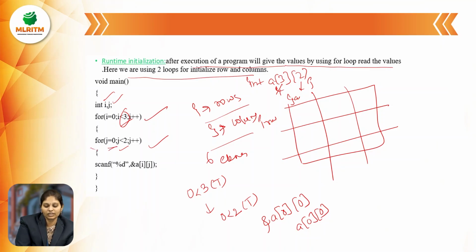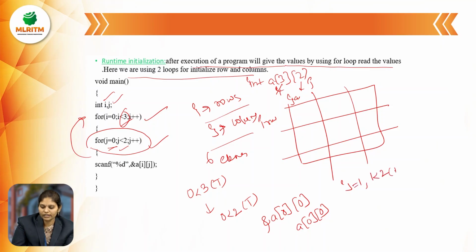First the inner loop will be executed, then after that it moves to the outer loop. Again j is equal to 1, less than 2, the condition is true, then we enter the body of the loop for a of 0 1. Then again j moves to 2. 2 less than 2 is false, so the loop ends, and the value a of 0 2 is not printed.